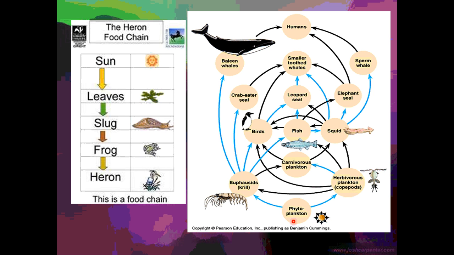But if we follow this path, phytoplankton, herbivorous plankton, carnivorous plankton to the squid, now the squid is a tertiary consumer. So this is the producers, primary, secondary, tertiary. Oftentimes organisms can move between different levels depending on the particular food chain that they are in.